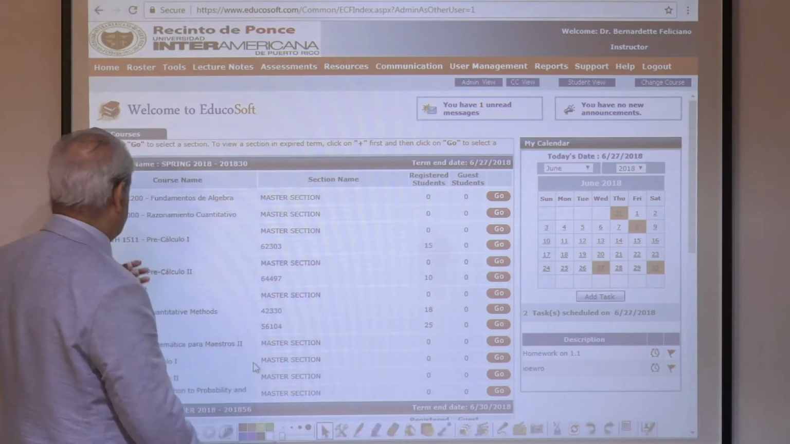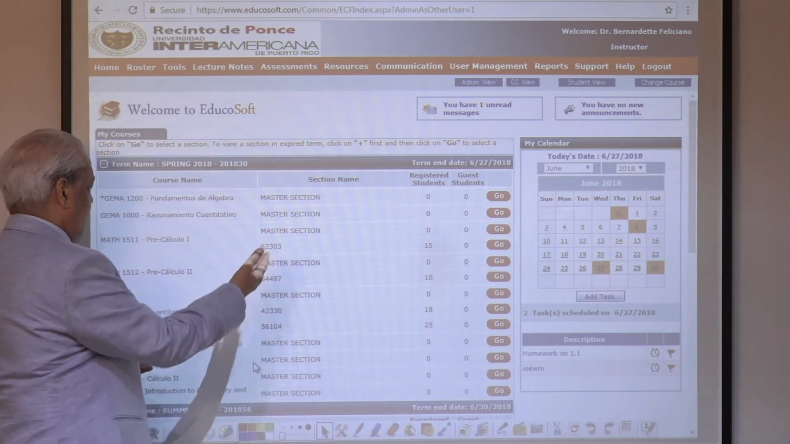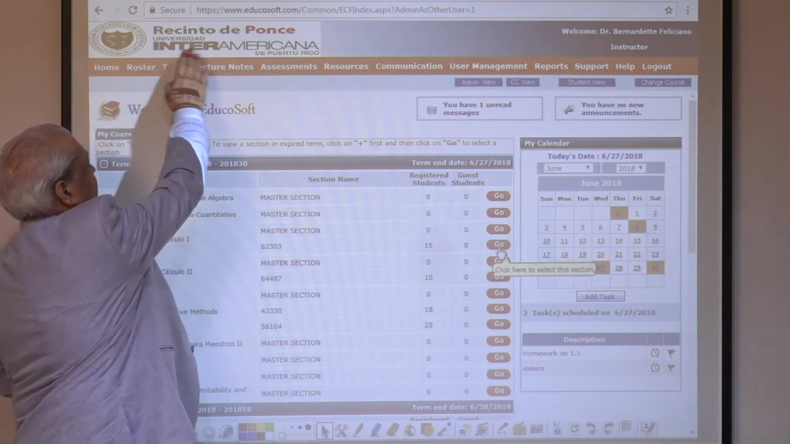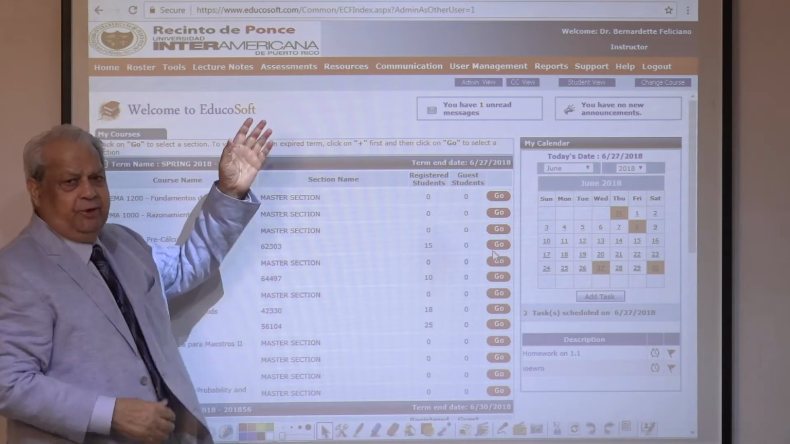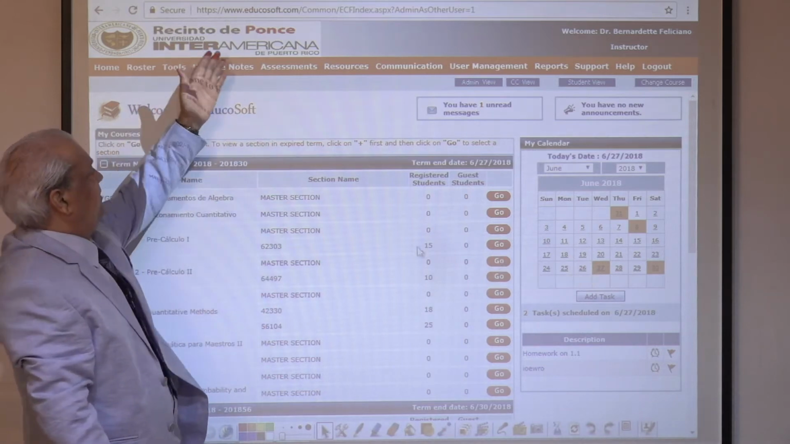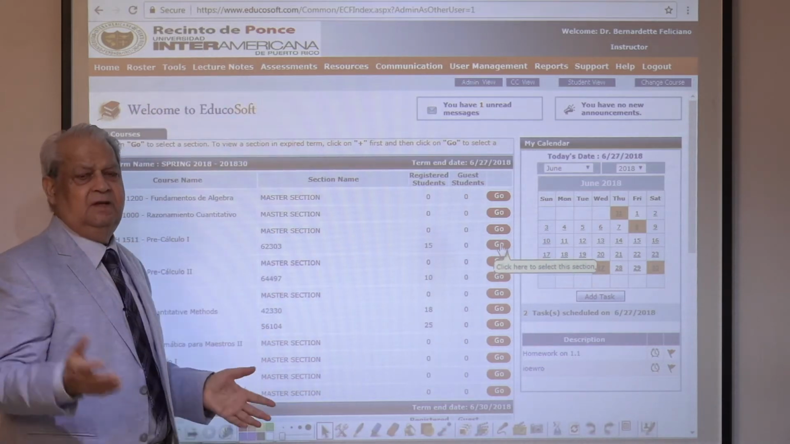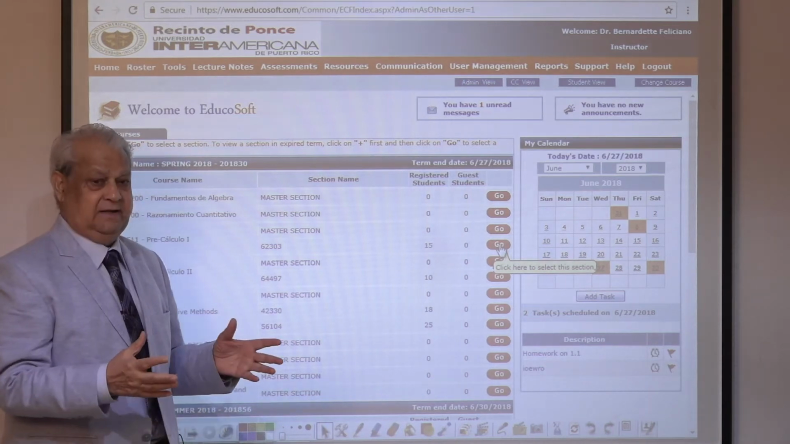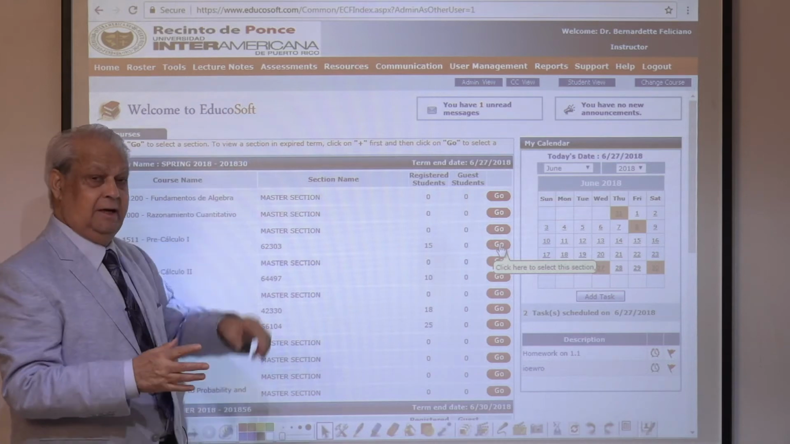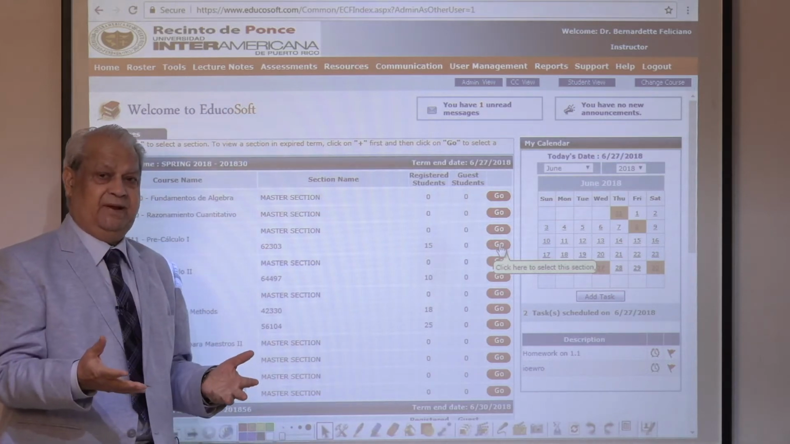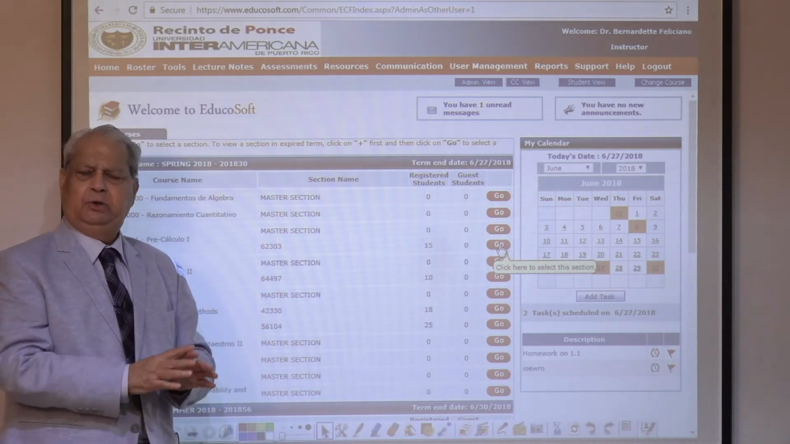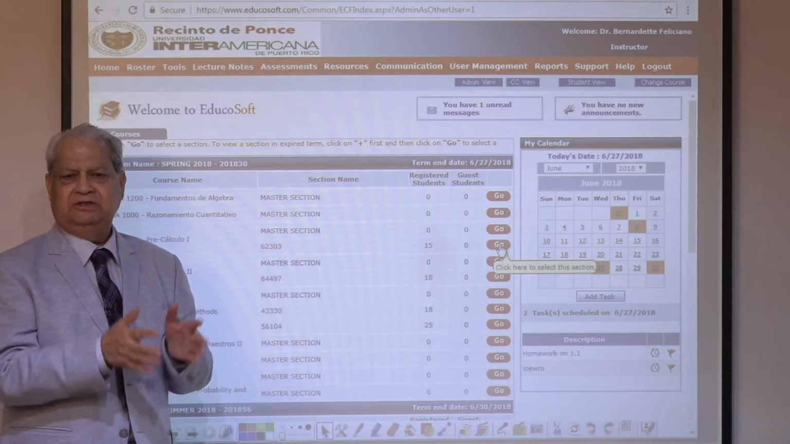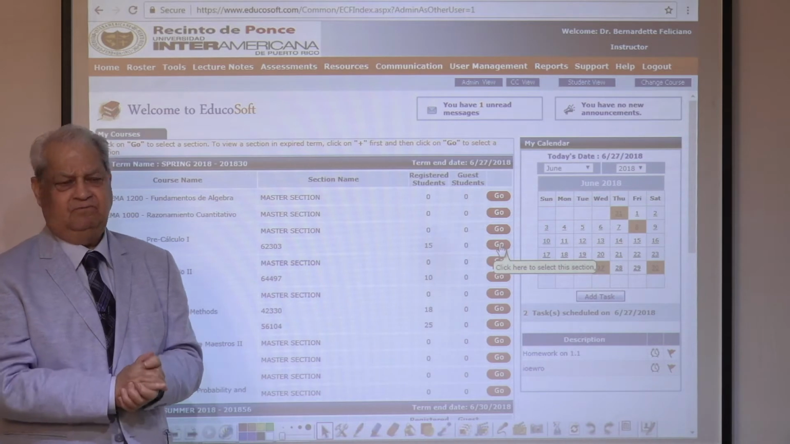Once I am in a section, suppose I am teaching pre-calculus 1, the institution name is right there. This is from Puerto Rico, Inter-American University of Puerto Rico, which is part of America, US. But that, and also the opening login page of EducoSoft, can be totally customized based on the country it is being used in or based on the institution it is being used in.